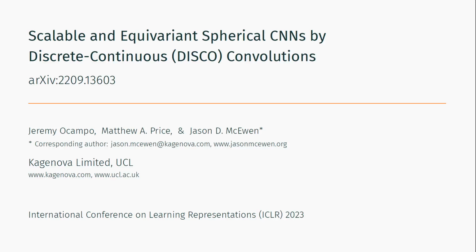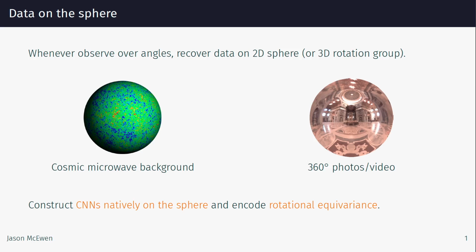We concisely overview our recent ICLR paper where we developed spherical CNNs that are both computationally scalable and rotationally equivariant. Data on the sphere arise in many applications. For example, in cosmology, observations are made over the celestial sphere, while 360-degree photos and videos are also observed on the sphere. To transfer the remarkable success of deep learning to applications involving spherical data, we need deep learning models defined natively on the sphere.